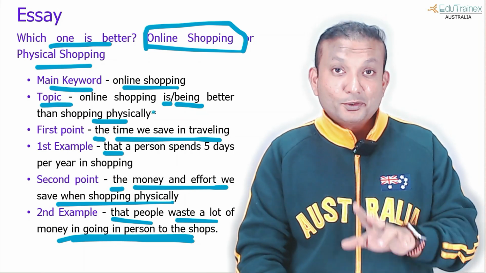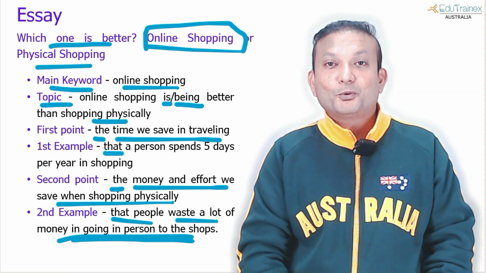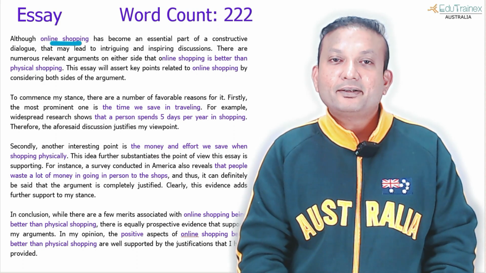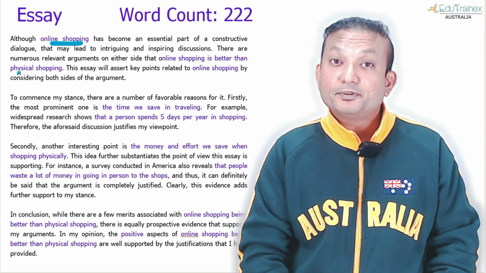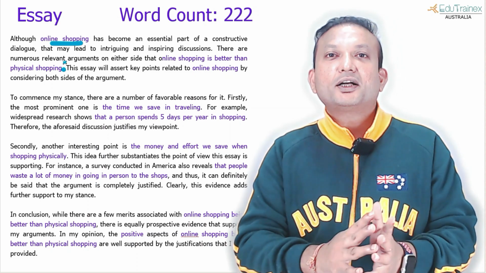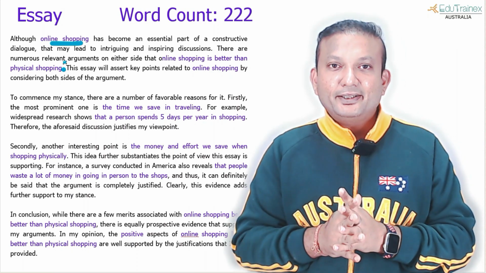And this variation of the topic, now I am going to fit it in the template and then show you how it works out. So online shopping, we put it here. Over here, online shopping is better than physical shopping. So "is" is used here because there is no continuation of the sentence. That is what subordinate clause means, if you didn't understand me earlier.